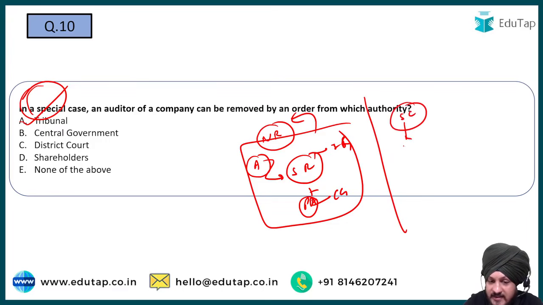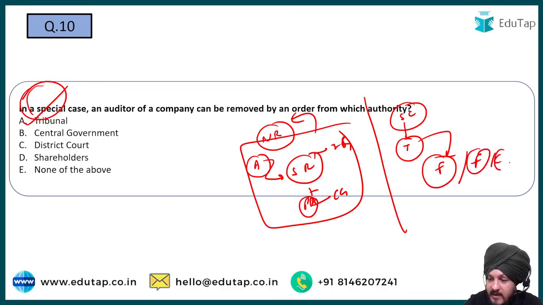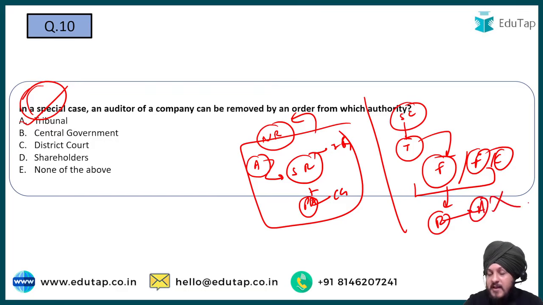So in this case, the tribunal can also come into action. If the tribunal is satisfied that a certain auditor has been involved in fraudulent activity, or any kind of fraud or corruption, then the tribunal can pass an order to remove the auditor from his office. So this is something that can be done under special scenarios.